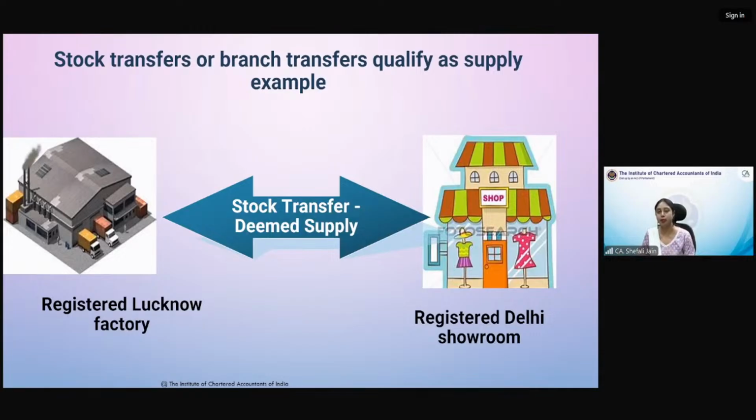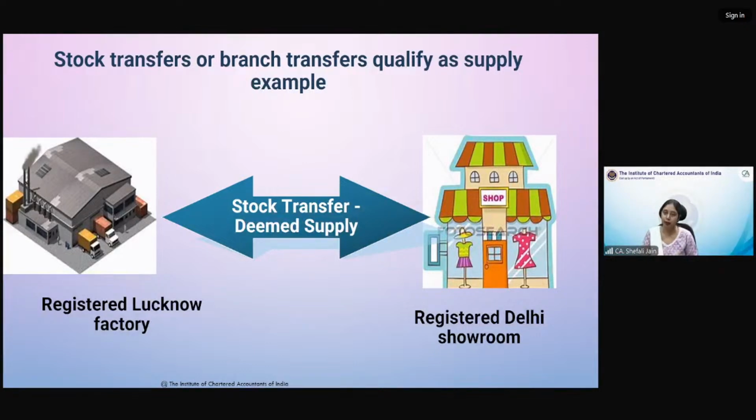उनको आप distinct person मानोगे. Same state में दो registration, more than one registration in a state. Different registration means distinct person. Different registration word आपको याद रखना है, whether within same state, whether in different states. That is what is important.